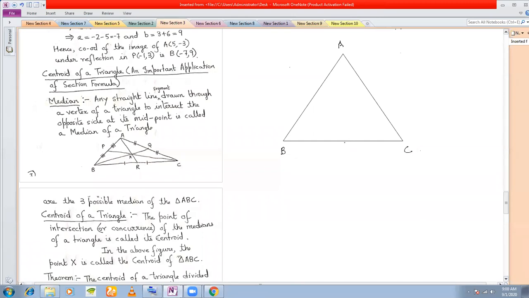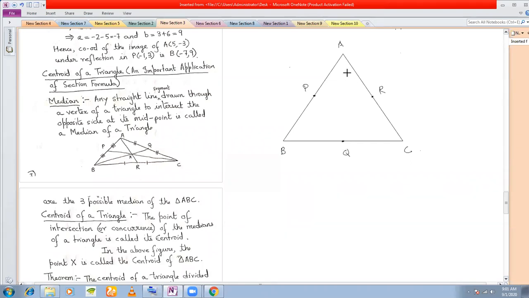Now, if you take the midpoints of the sides of the triangle, each side you take the midpoint. So BC you take the midpoint, AB you take the midpoint, and AC also you take the midpoint. Let us call the midpoint of AB as P, the midpoint of BC as Q, and the midpoint of AC as R.